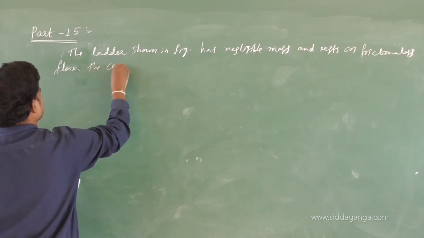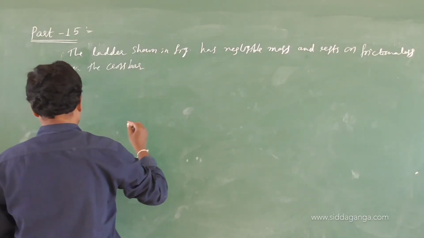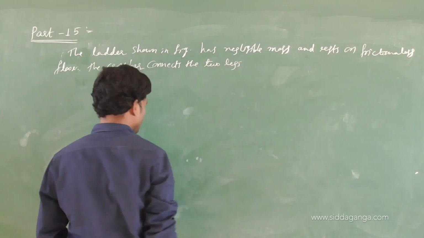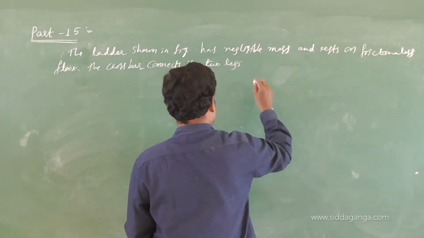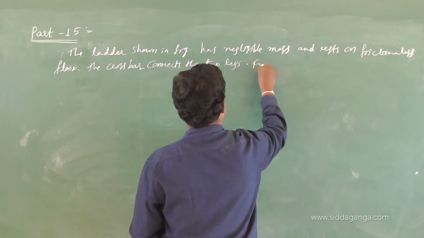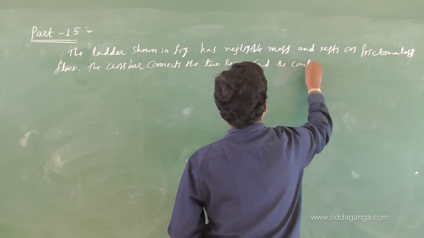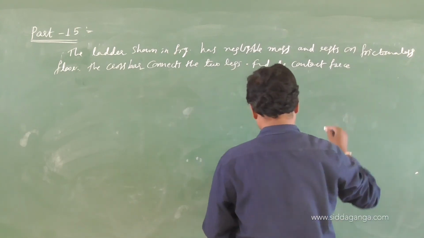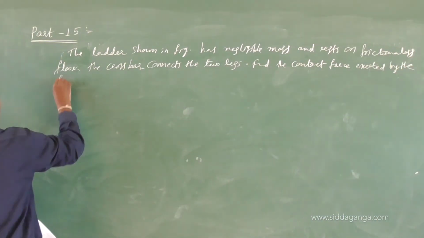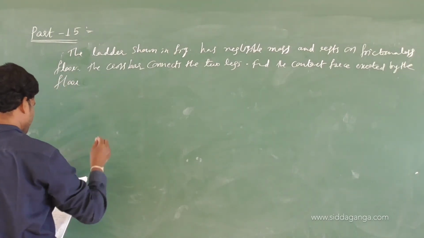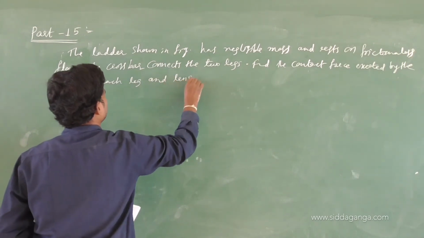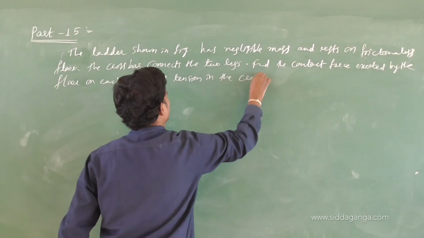The crossbar connects the two legs. Find the contact force exerted by the floor on each leg, and tension in the crossbar.